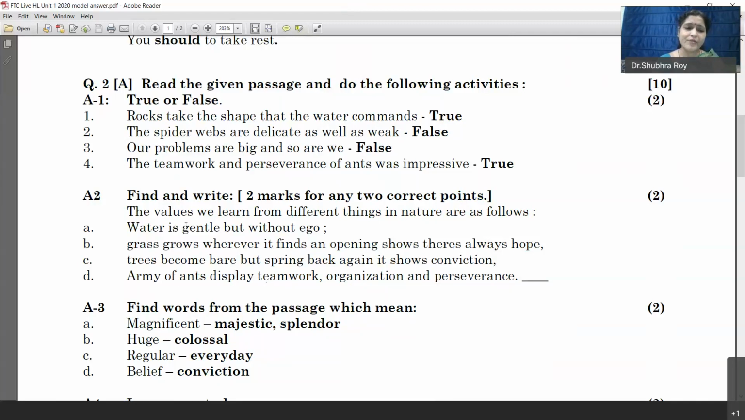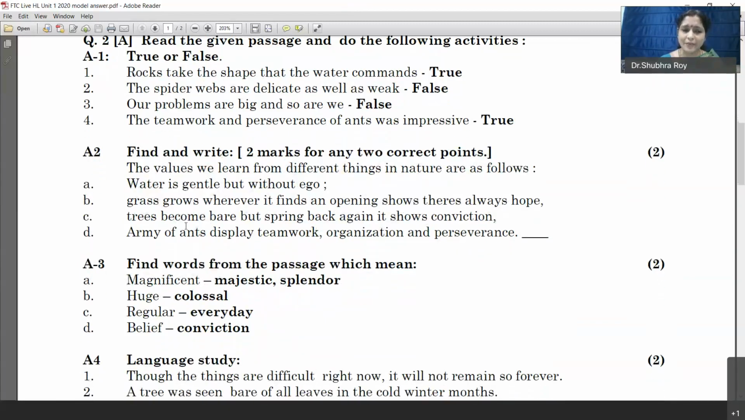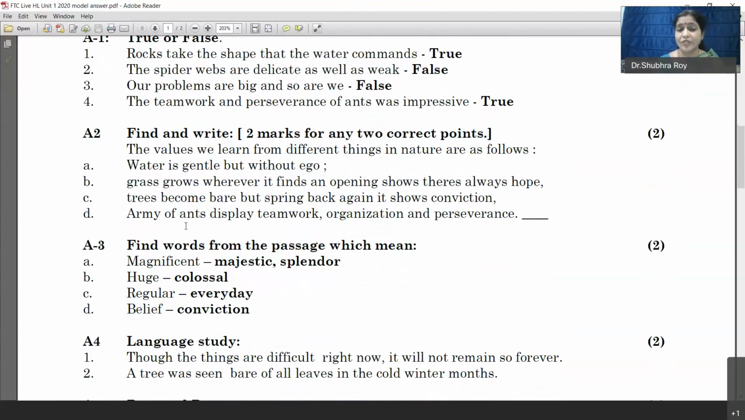Now, when you go to the next question, you can see that it is vocabulary based. Again, read the question carefully. The question given is find words from the passage which mean. That means you have to find the words from the passage. So magnificent has got two words there in the passage: majestic and splendor, huge, colossal, regular, everyday, and belief, conviction. If you have written it correctly, you get full marks.